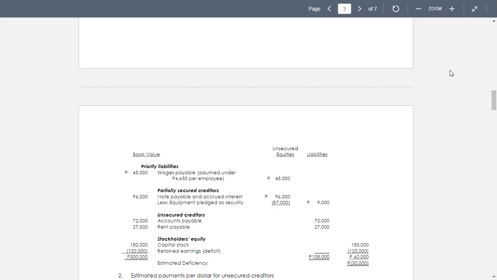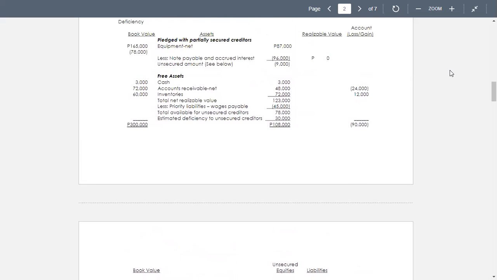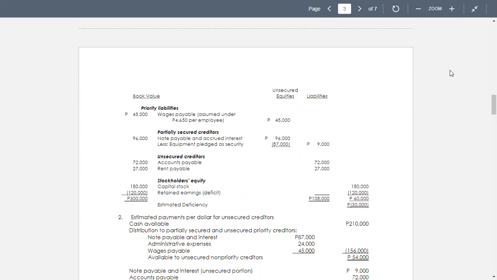Okay, so we have now your unsecured, to be followed by stockholders' equity for capital stock, 180,000, and retained earnings, negative 120,000. So we have now the estimated deficiency in the amount of 30,000. That's your estimated deficiency. Okay, so take note that your rent is 27.